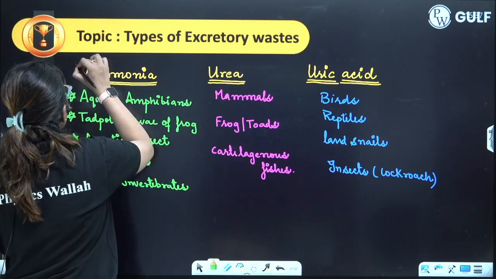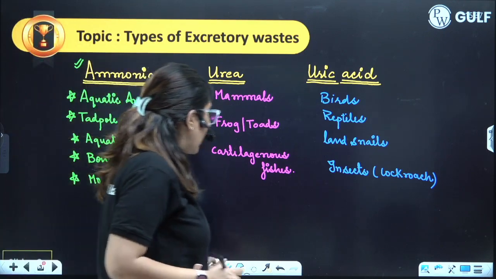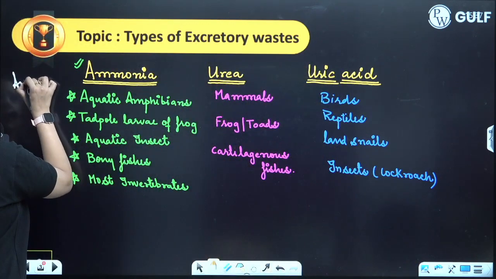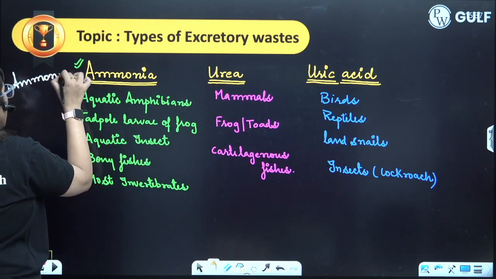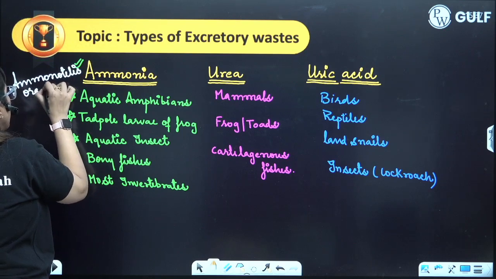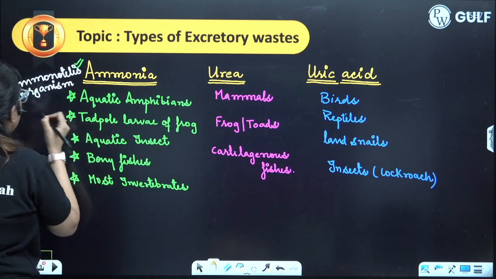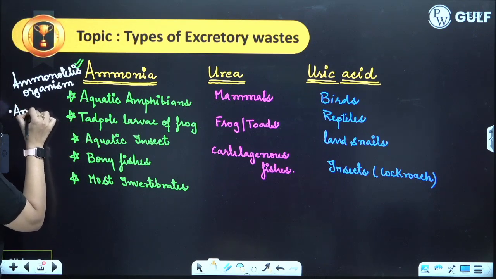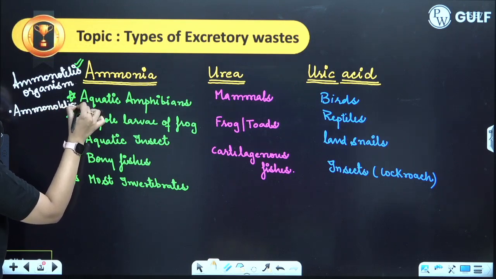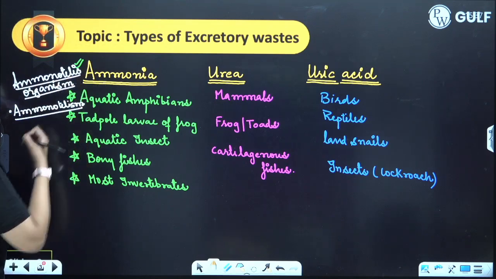Here, ammonia is there, right? There are some organisms who excrete ammonia. These organisms are termed as ammonotelic organisms. And the process of this elimination is termed as ammonotelism. This is the process, ammonotelism. This is the ammonotelic organism, ammonia.